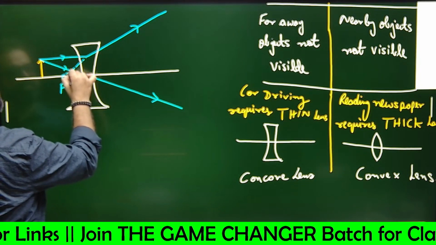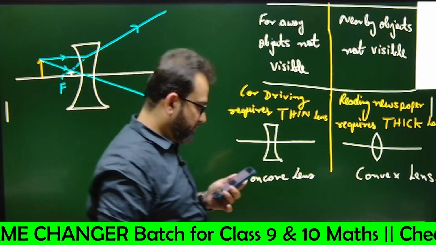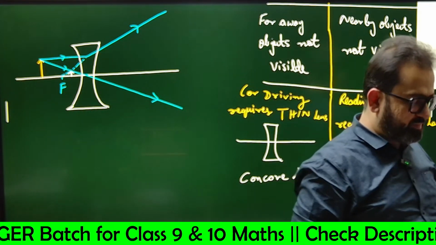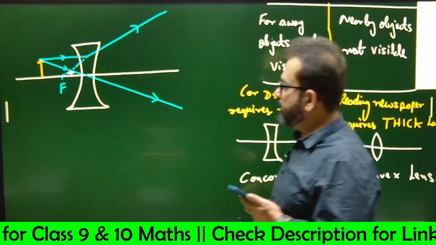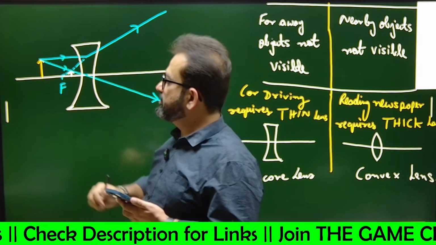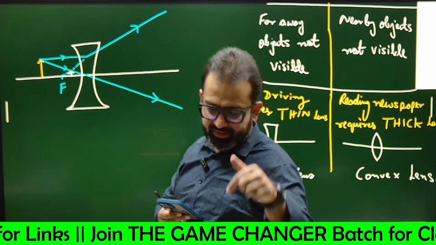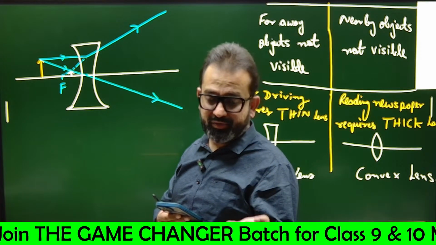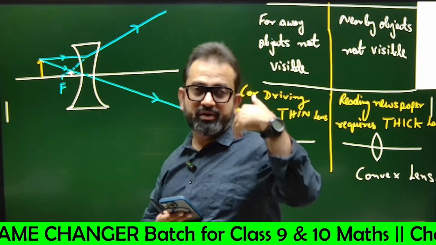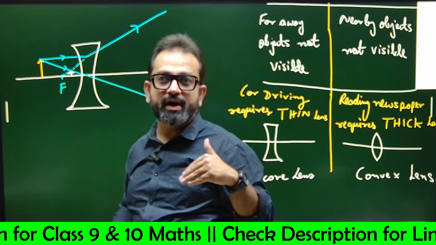So can we see the formation of image here? Yes or no? That means the object's image is brought near to the eye. In myopia, you can see nearby objects. You cannot see far away objects. So how to see those far away objects? Just bring them near to the eye.